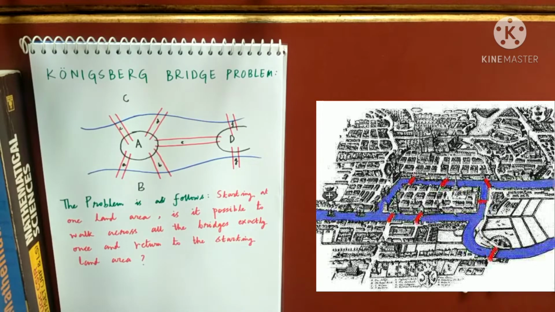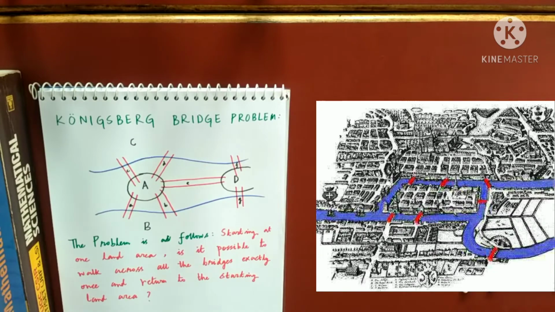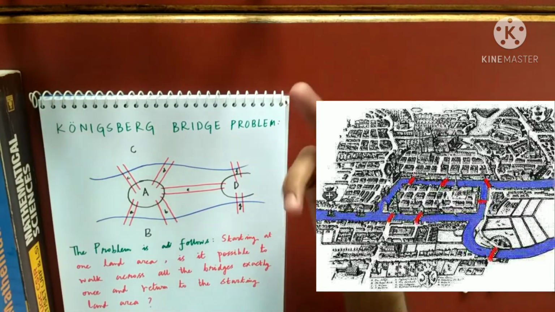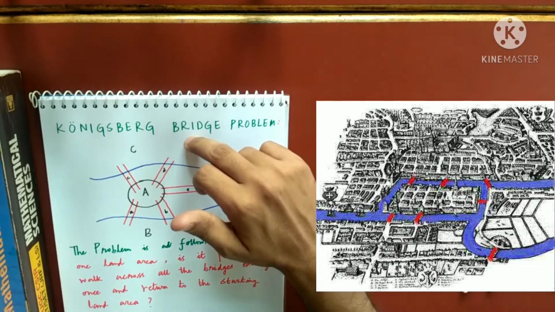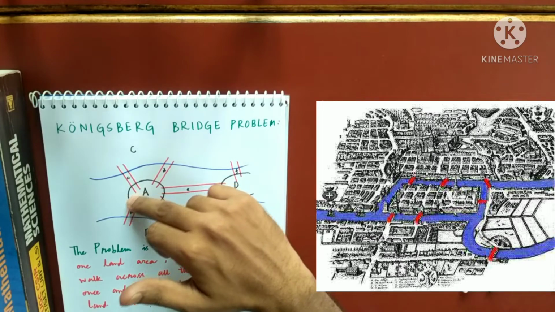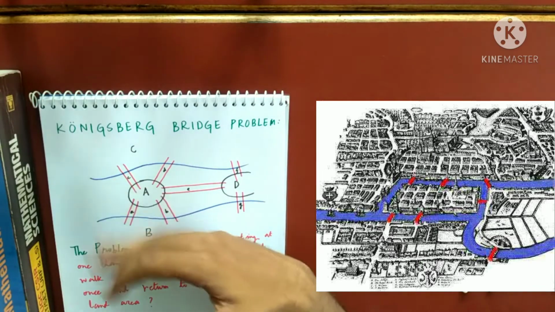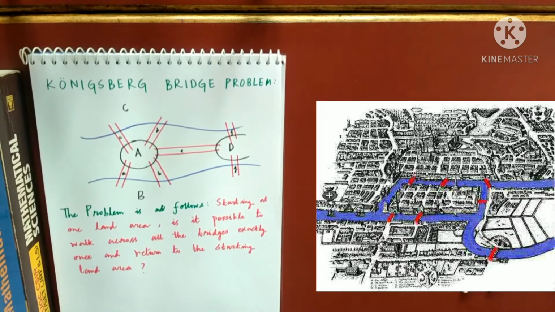Euler wanted to know: is it possible? What do you think? What is your take on this? You may try, start traversing. If I start from D, I'll go from C, I'll come back here. I'll go to D, I'll come back here. I'll go to A, I'll come back here. But I have to stop here. No other option to go there. Is there a way possible?